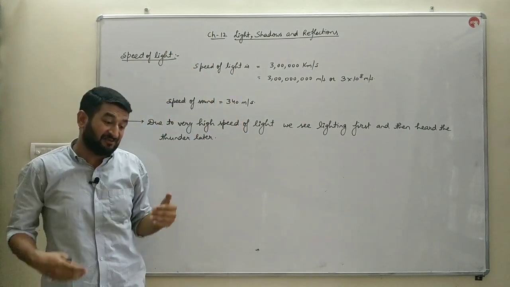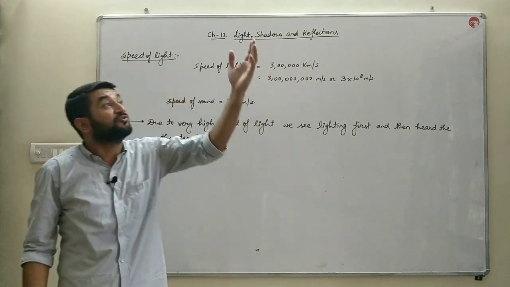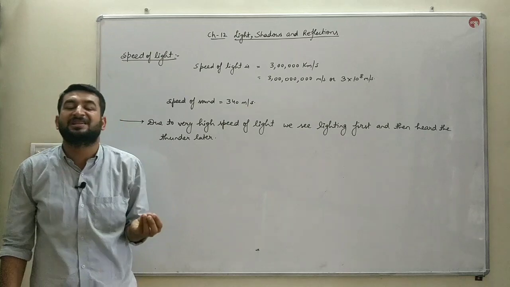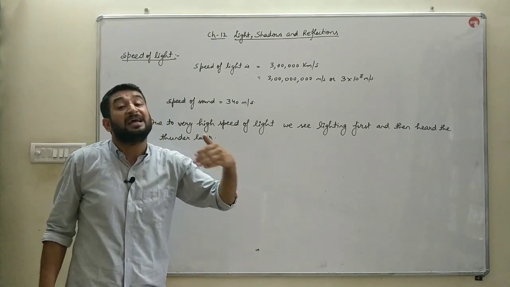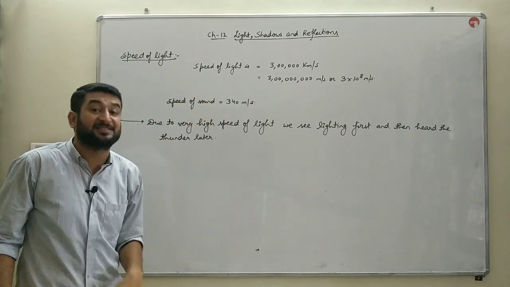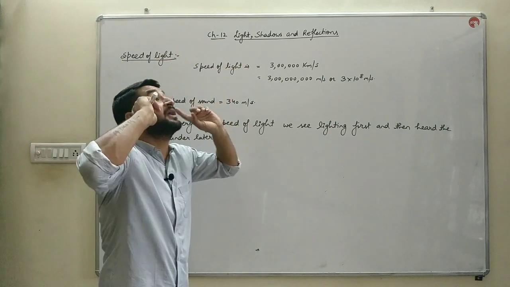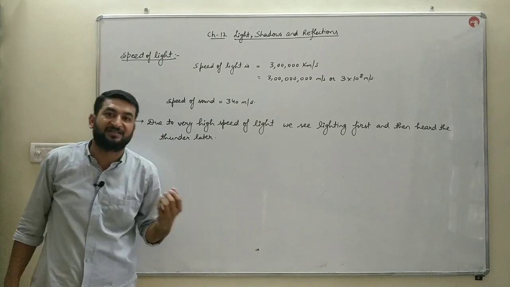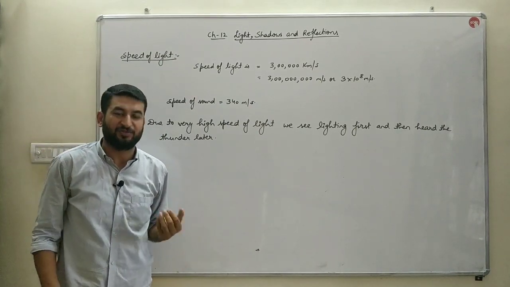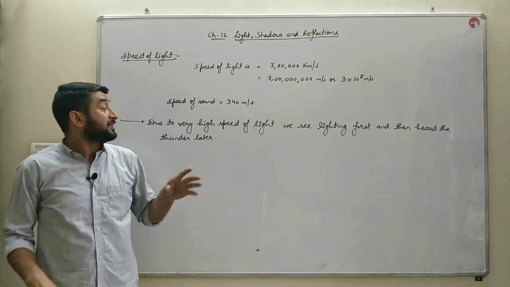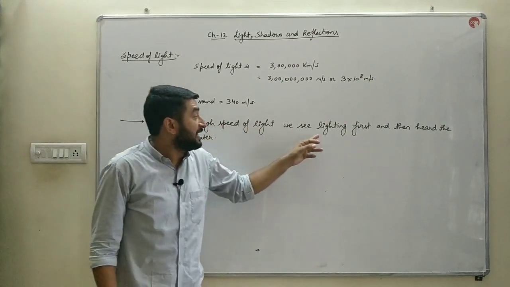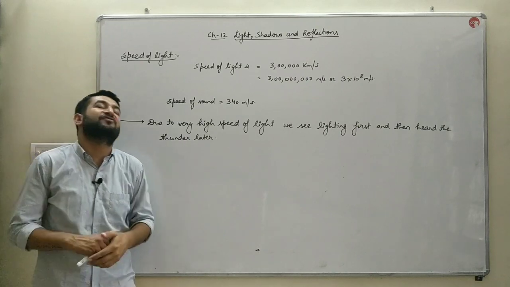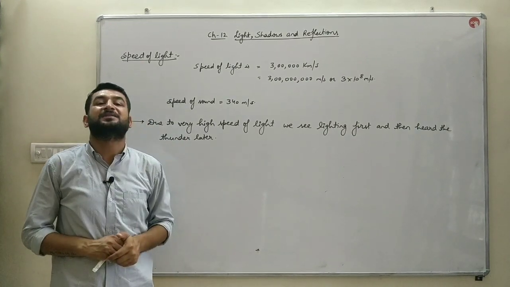So light travels at a much faster speed, so it reaches our eyes very quickly, and that is why we are able to see the lightning first. Whereas the speed of sound is quite less, so that reaches our ears later on. तो वो बाद में आएगा. That is why we hear the thunder later. So this is the reason why lightning and thunder appear at the same time, but we see the lightning first and then hear the thunder.